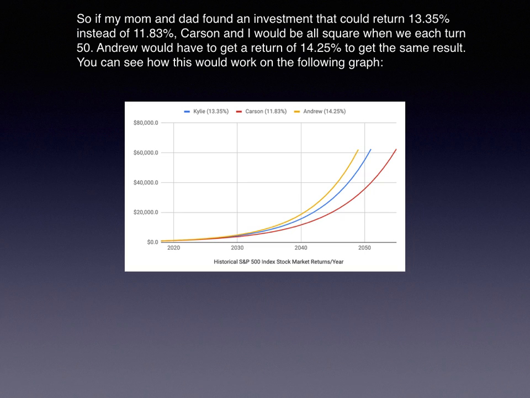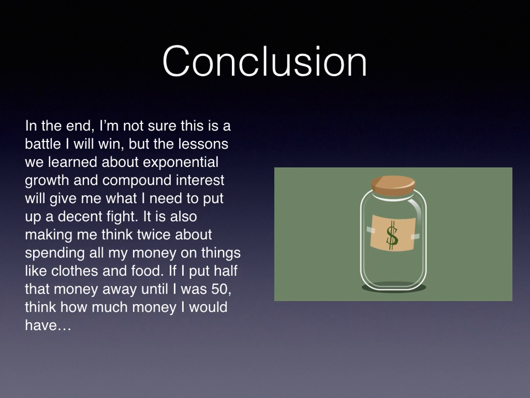So here on this graph, you can see again that although it will happen at different years, we will all end up with the same amount of money if we get the right amount. So if my mom and dad found an investment that would return 13.35% instead of 11.83%, Carson and I would be all square when we turn 50, and Andrew would have to get a return of 14.25% to get the same result. And so, as I explained before, you can see this in the graph below, as all the lines will eventually get to that same place.